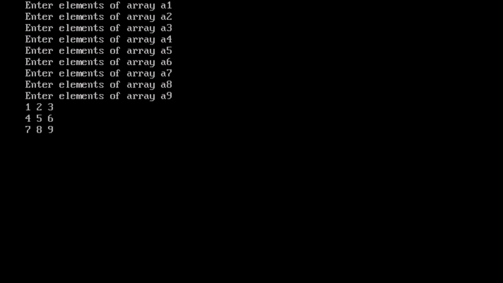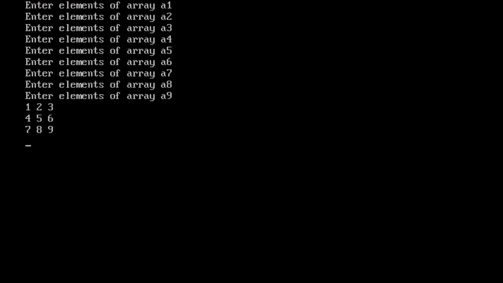Because the array size is 3 cross 3, meaning 3 rows and 3 columns, it can store 3 times 3, which is 9 elements. As soon as you enter the 9 elements, it will print the results.